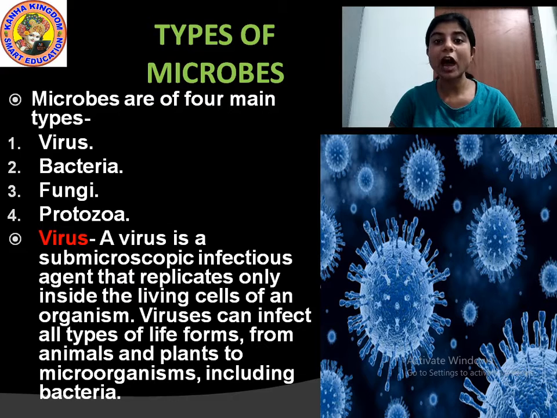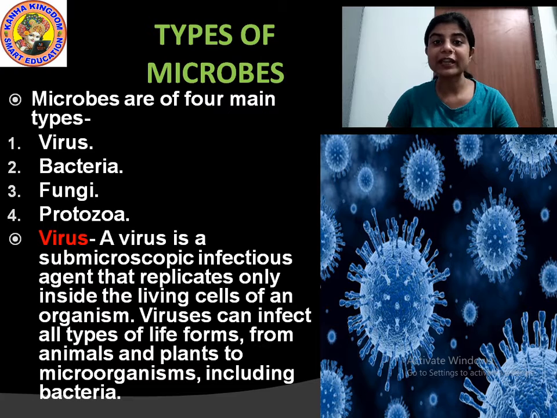This is how a virus replicates itself. Virus is a microorganism, but it is neither living nor non-living. It only replicates in the living cell.